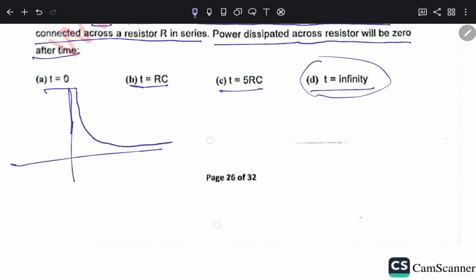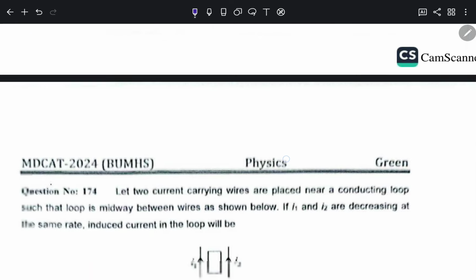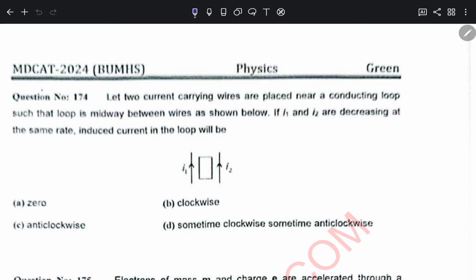Fine. Two current carrying wires are placed near a conducting loop such that the loop is midway between the wires as shown. If I1 and I2 are decreasing at the same rate, the induced current in the loop will be?